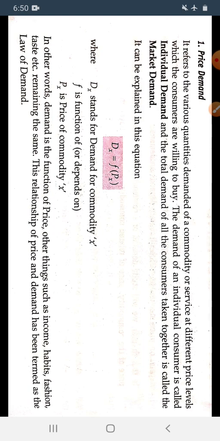These are the two basic demands, individual demand and market demand.